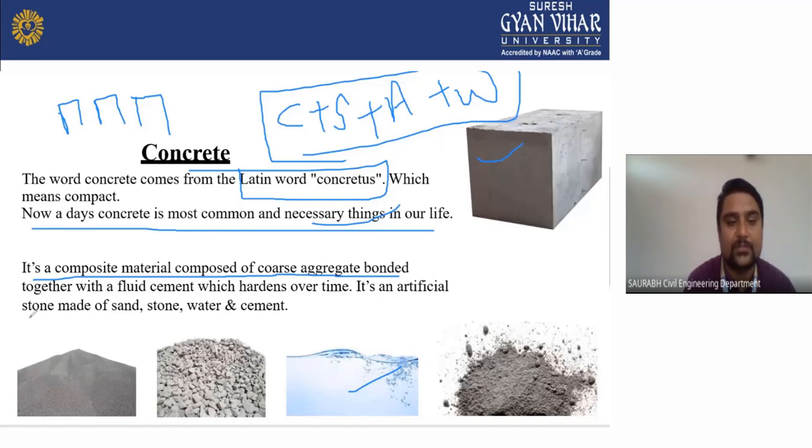It is artificial stone made up of sand, stone, water, and cement. As you can see here, this is your sand, and this is your aggregate. This is your aggregate, this is your water, and that is your cement. If we mix them together, we will obtain concrete. That is the meaning of concrete here.